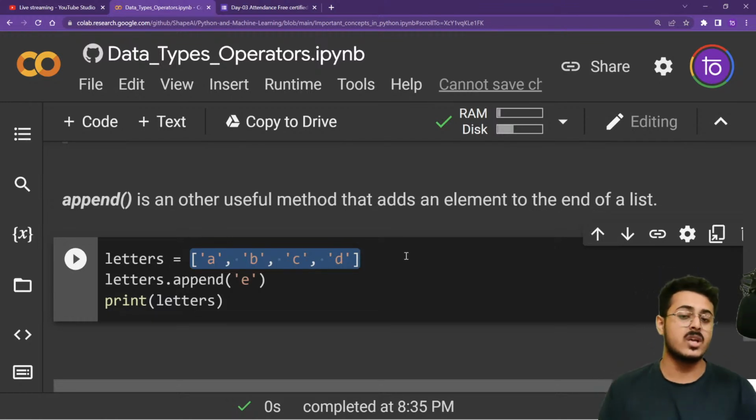What do you mean by append, guys? What is the meaning of append in normal English? I'm not talking about something from a programming perspective. What do you understand by the word append? Please let me know.